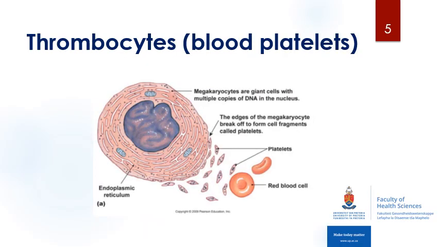So your blood platelets are also known as thrombocytes. And as illustrated here, the megakaryocyte is a very large cell. The edges of your megakaryocyte will break off to form your platelets. As the platelets are cell fragments, they are considerably smaller than red blood cells. Platelets have no nucleus, but may contain some organelles such as mitochondria and endoplasmic reticulum. Your platelets will also contain granules, which contain important clotting factors.